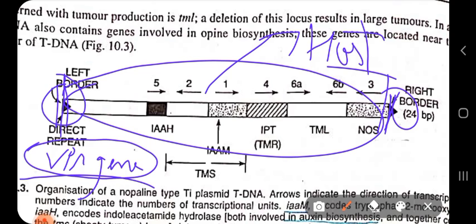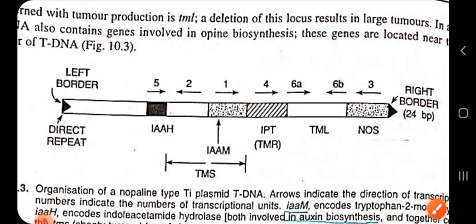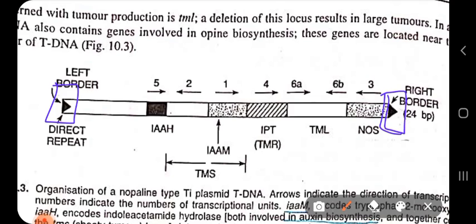So these are the sites for endonuclease action, that means the left border and the right border regions. These regions are recognized by the VIR genes, the products of the VIR genes, obviously, which have endonuclease function during tDNA transfer. And these are the only sequences of tDNA which are essential, because if we remove these regions, the VIR genes cannot recognize them and cannot transfer the tDNA.